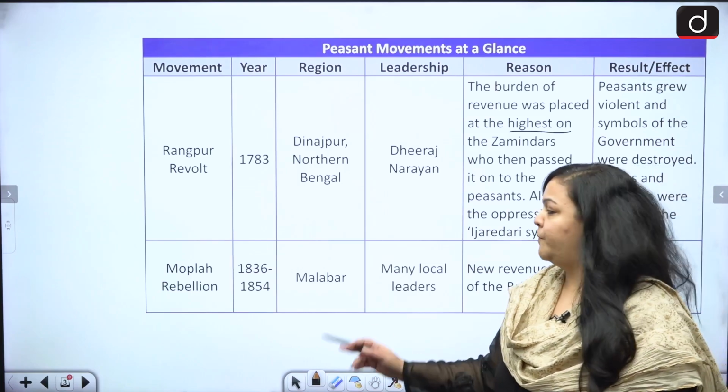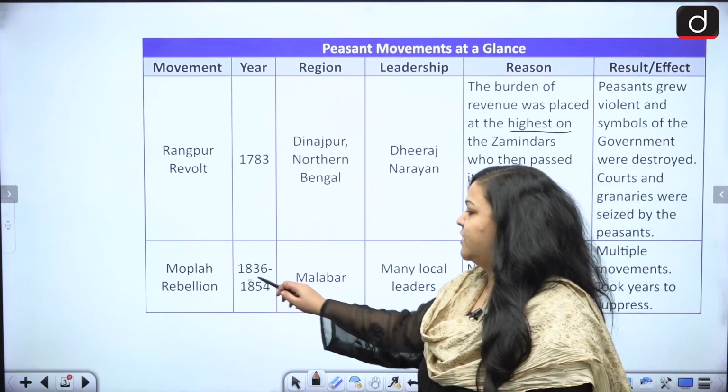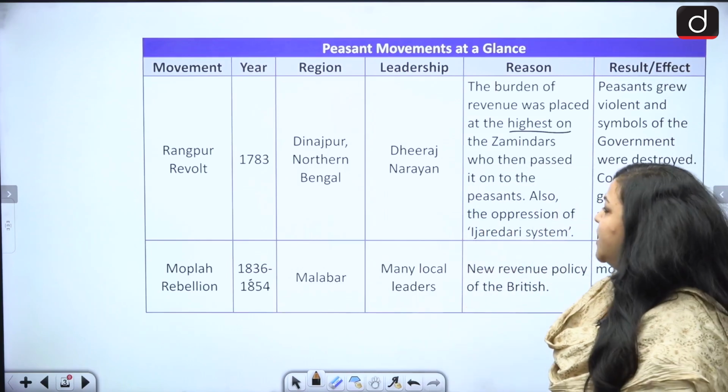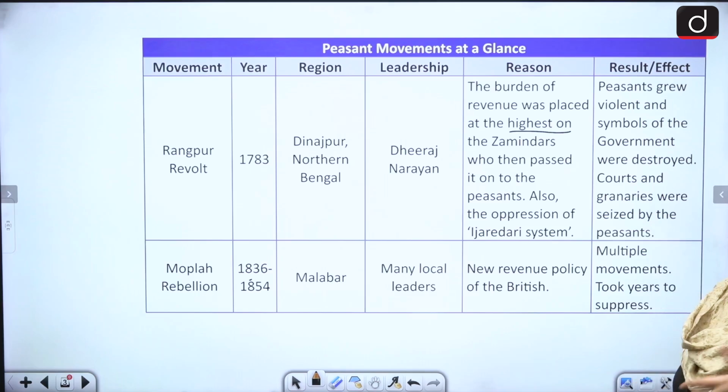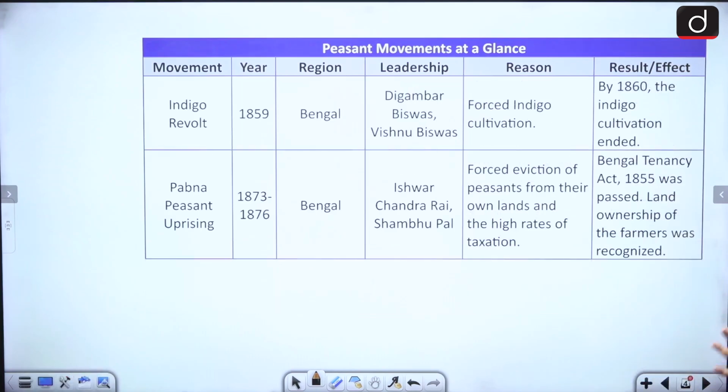Then we have the Moplah Rebellion. This is 1836-1854. This is in Malabar. And who were the leadership? There were many local leaders. Now, what was the reason behind? The new revenue policy of the Britishers. And what was the result? Multiple movements were there under the Moplah Rebellion, which took years to suppress.